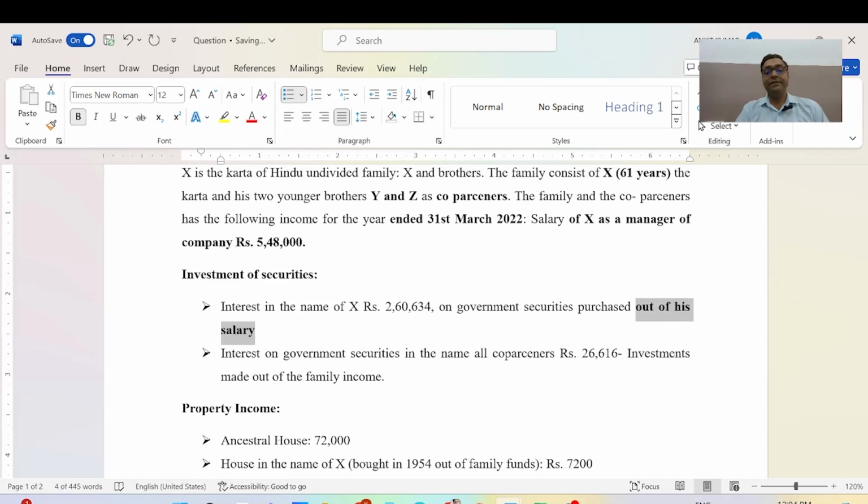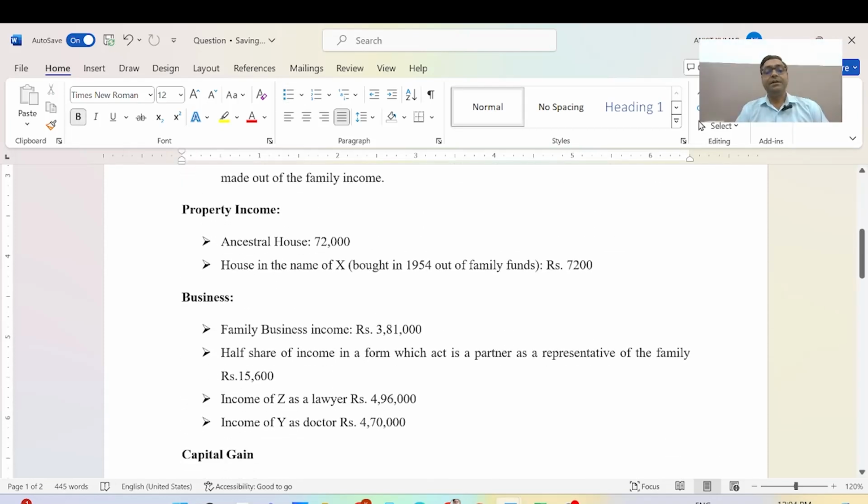When I solve it, I will show it again. Interest on government securities in the name of all co-persons, the investment amount, is 26,666 rupees. As property income, the rent is 72,000 on a house in the name of X, bought in 1954. Now we are doing the assessment for 2022-23.